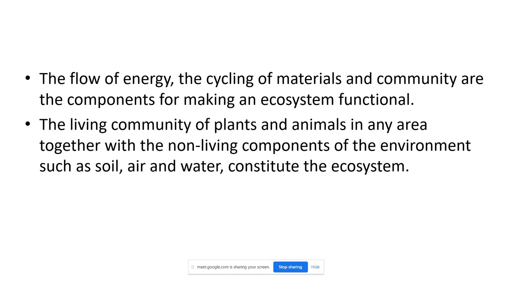So the flow of energy is important. A system will survive if there is energy exchange. If there is no energy exchange or it is reducing, that system cannot survive. Flow of energy, cycling of materials and community are the components for making an ecosystem functional. We can say the ecosystem is functional, that system is surviving, if there is the exchange of energy. If there is any missing link, if there is no exchange of energy, that means the system is not surviving. So we should find out the missing link whenever any system is not surviving.